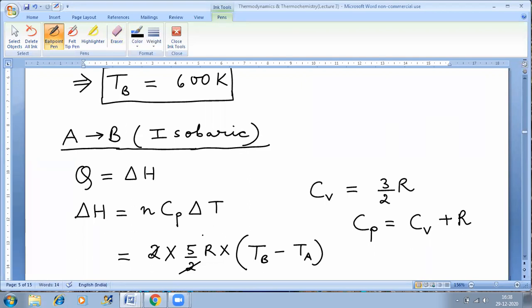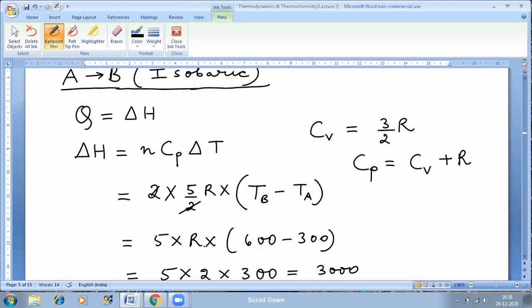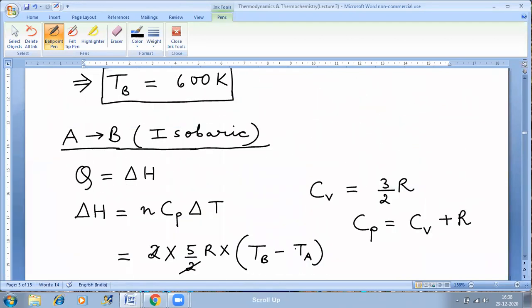Delta is final minus initial. Because the process is going from A to B, I will say TB is final and TA is initial. So TB minus TA is delta T. TB has been found out, 600 Kelvin. TA is given in the question. Put the values and delta H will come out in calories, because R has been taken as 2 calories per mole Kelvin. So delta H is equal to 3000 calories in this. And delta H is nothing but Q in this case, because the pressure is constant. Whenever pressure is constant, we see that Q is same as delta H.